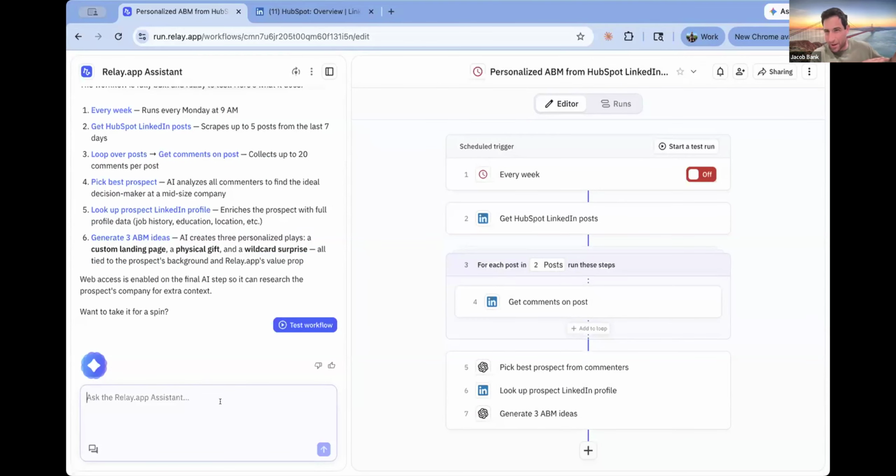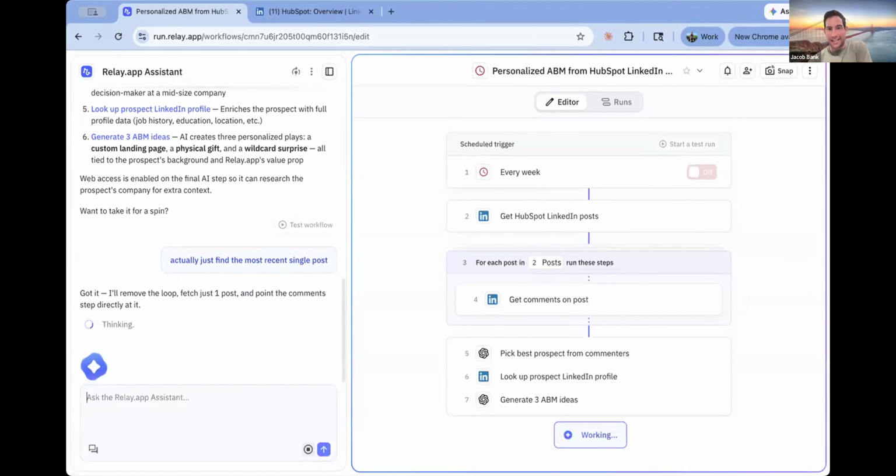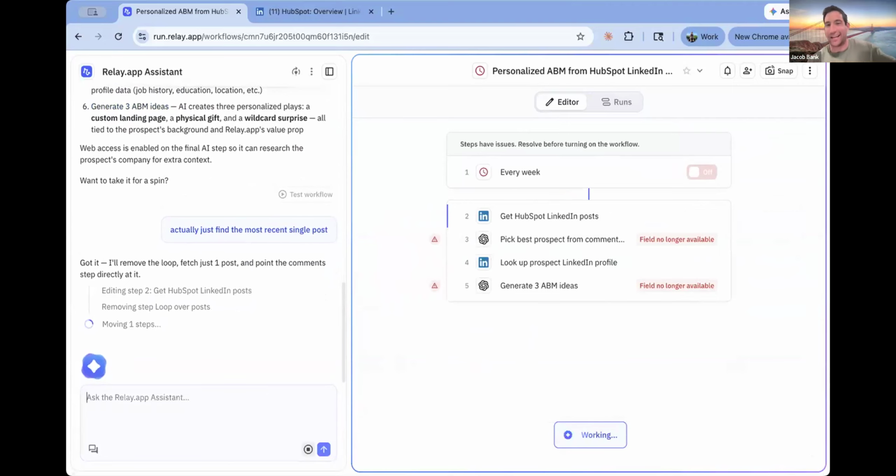And I'm going to say, this actually looks pretty good, but for the purpose of this demo, I don't want to look up all the recent posts. I just want the one most recent post because I don't want this test run to take forever. So I'm going to say, actually, just find the most recent single post. Now it's going to look at this structure it's created. It's going to realize that looping over all the posts is unnecessary based on what I wanted. It's just going to pick a single post and simplify the workflow for me.